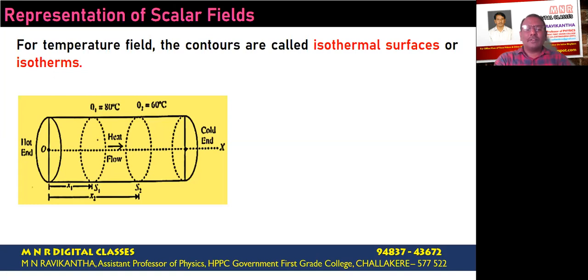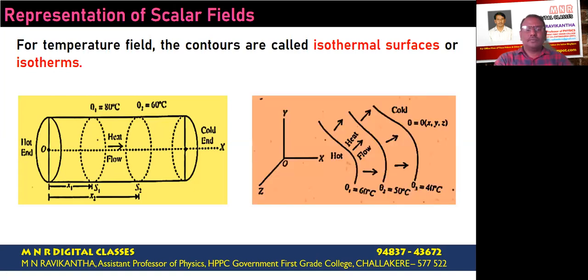Each level surface consists of all such points having the same temperature θ1, which is represented as S1. Similarly, the surface S2 corresponds to the collection of all points having the temperature θ2. Remember that a level surface is not necessarily a line or a circle or a sphere. It may be any arbitrary curve.